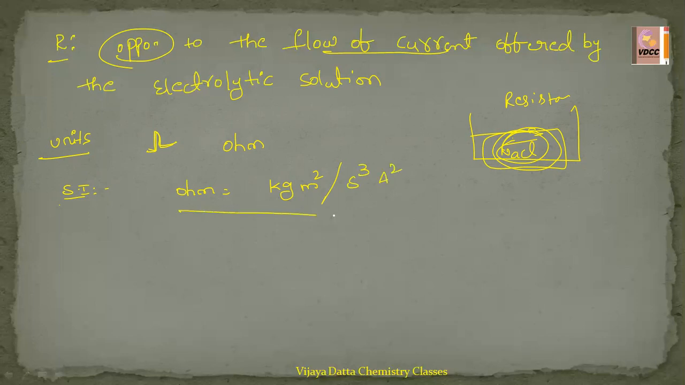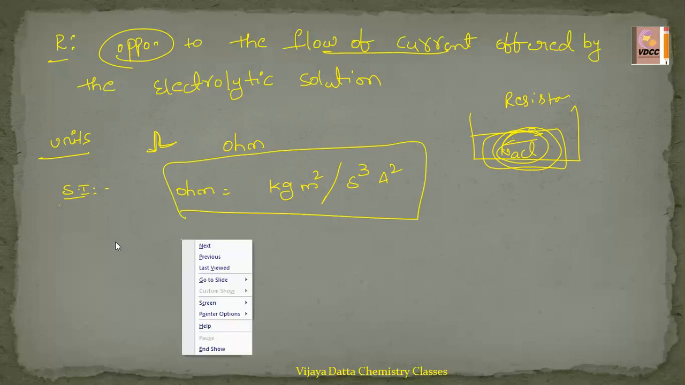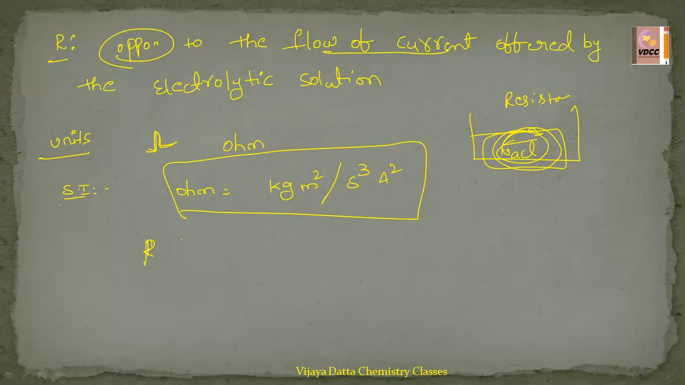So this is the SI unit for the resistance. Okay, see, generally it has a formula: resistance R, as we have studied, is the opposition to the flow of current offered by the electrolytic solution. R is directly proportional to L and inversely proportional to A.